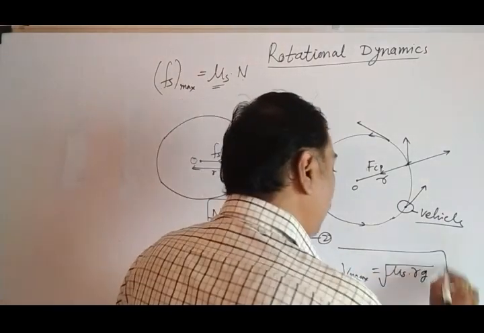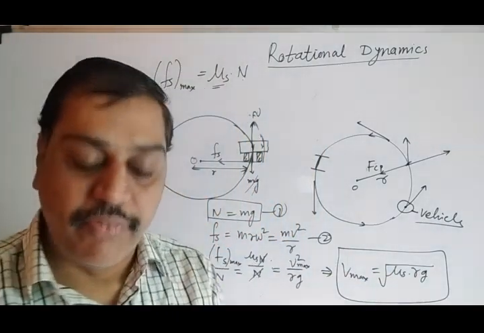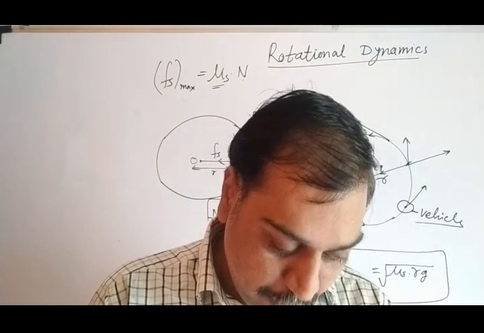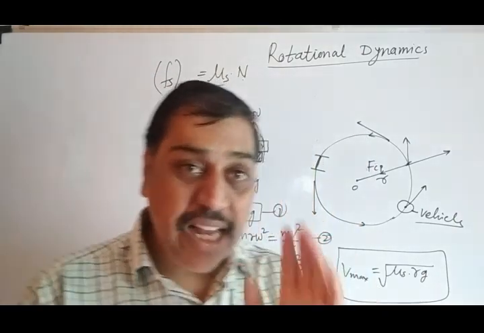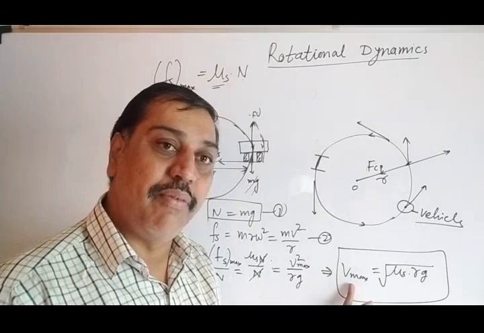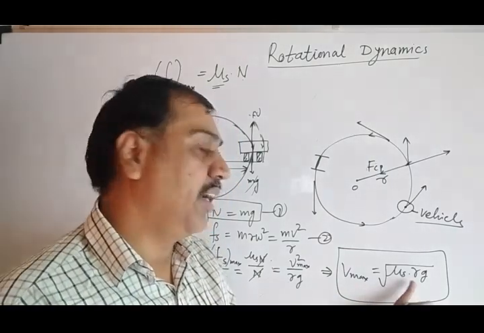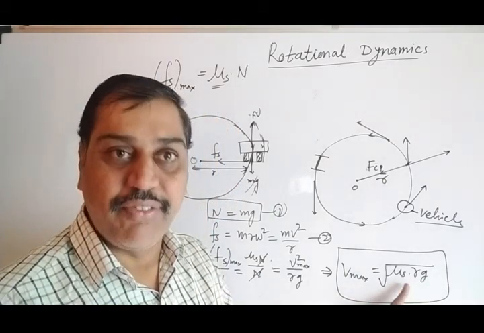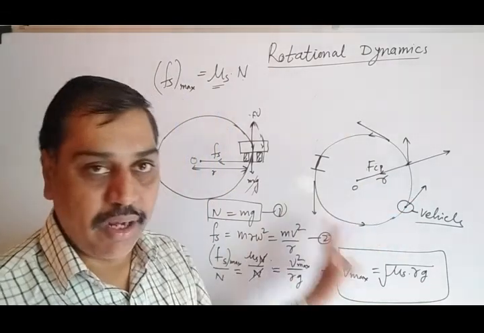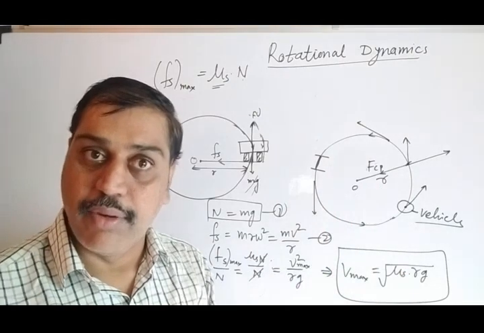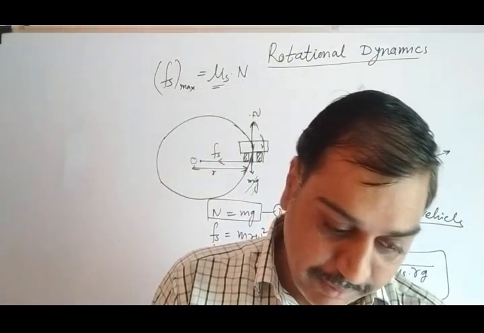And this is the velocity with which the vehicle can travel along a horizontal curve circle, exactly a horizontal curved circle, with a maximum velocity given by this equation, square root of mu s into R into g. With this velocity, an object can travel along the circumference of an exactly horizontal circular road. And that equation we have derived.